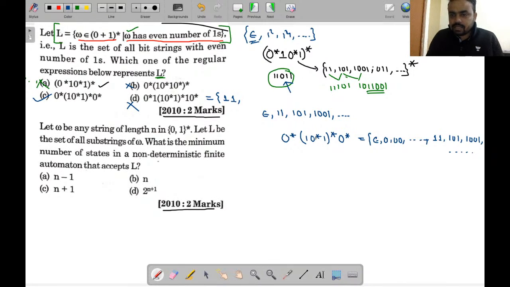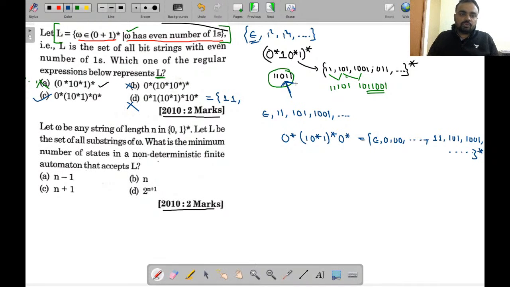See, again this is given as entirely whole star, and this is also containing the even number of ones. So let's think about whether we are able to generate this kind of string or not.